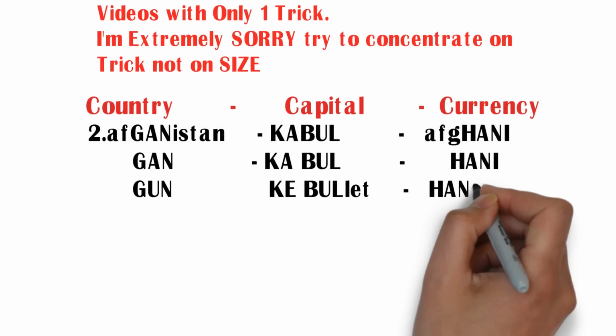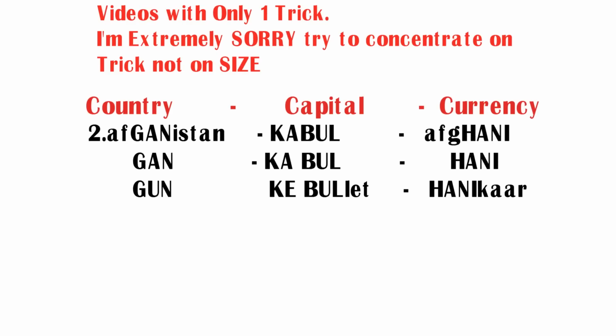Country, capital, currency. Afghanistan, its capital is Kabul and its currency is Afghani. I repeat, Afghanistan's capital is Kabul and its currency is Afghani. But how to remember its capital and currency? Let us see the trick here. Friends, if you observe the word Afghanistan, you can see three capital letters GAN. Its pronunciation is similar to gun. So try to remember gun as Afghanistan. Coming to the capital Kabul.